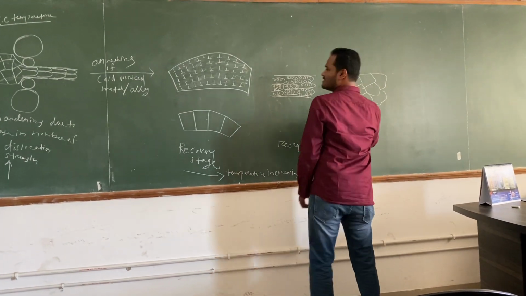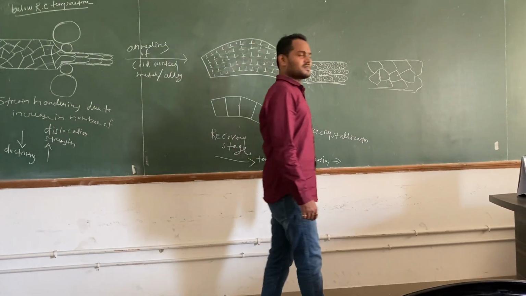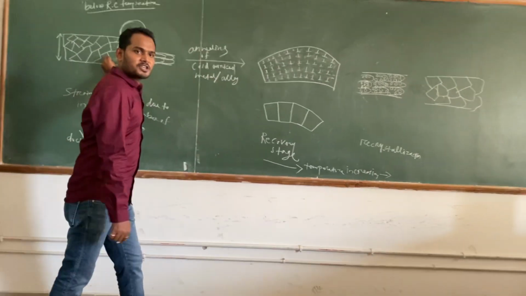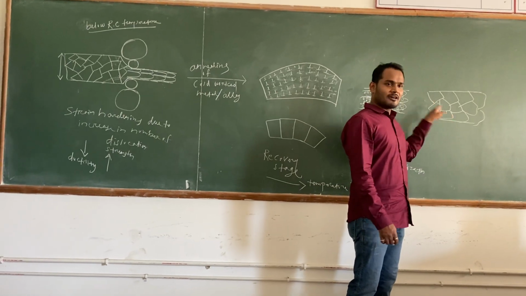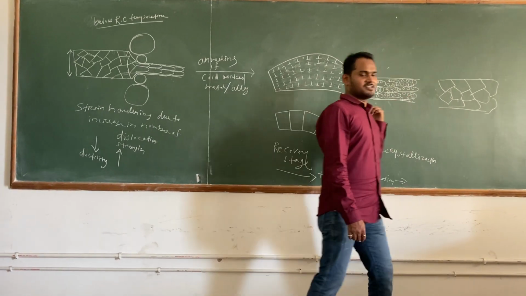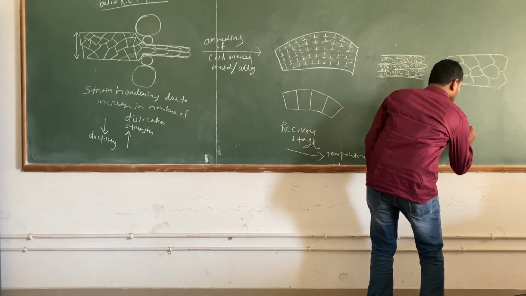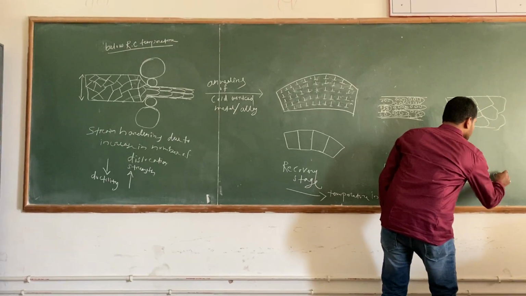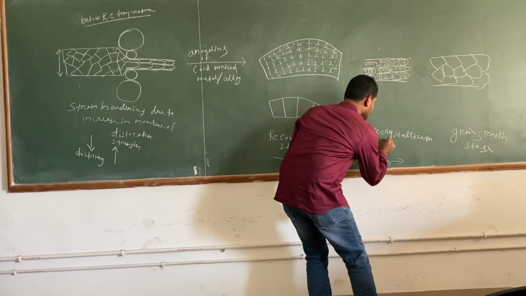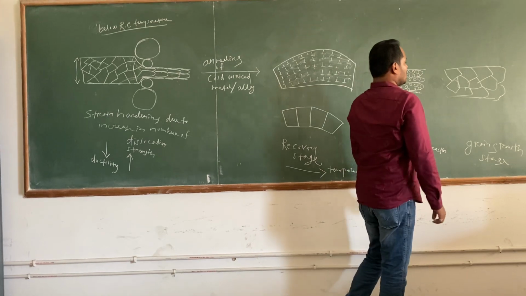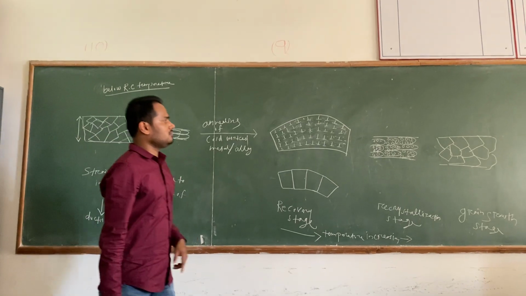Now you can see this structure and this structure. Again they become the same, right? And suppose it has a few dislocations. Again, if you want to deform further, you can deform it easily. Dislocations are very few, and the grains are also coarser. Right? So this stage is called grain growth. Grain growth stage. This is the recrystallization stage. Now again you can pass it through the rolls, and it will become deformed again. You can do that, continue.